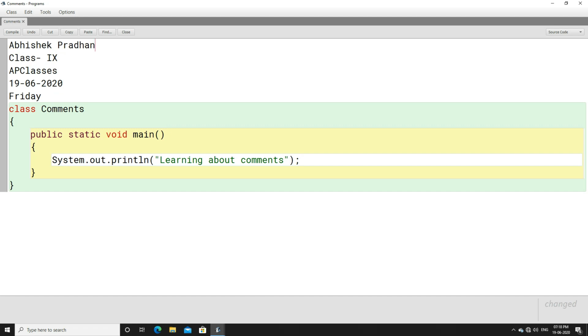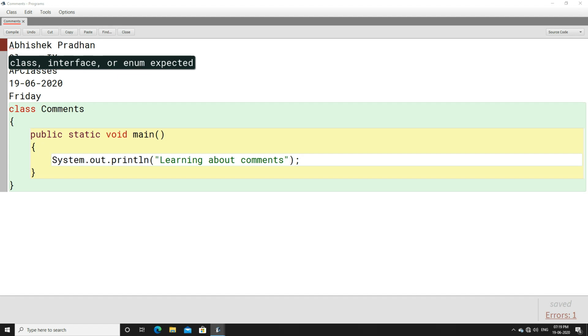How can this be done? You must be thinking, sir, let us make everything a comment. Because if I don't make these things comments, the compiler will try to execute this, and it will never understand what is written here. Here you can see, if I compile this program, it is giving an error, because the compiler does not find a class, an interface or enum.